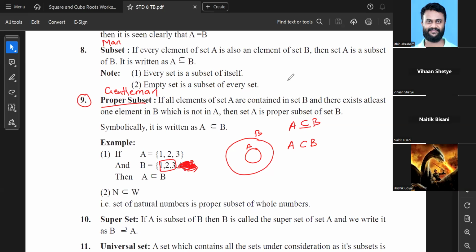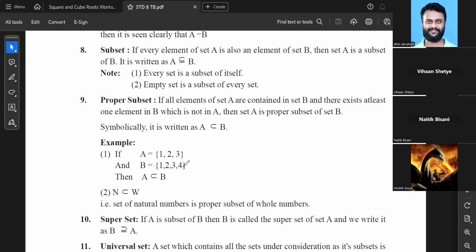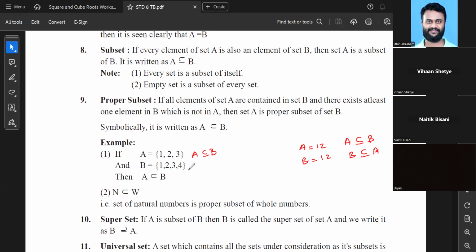Beta, you can have 1 2 3 and 1 2 3. See, I'll give you two examples. One example is this, and another example is A is 1 2 and B is also 1 2. Okay, मैं बाकी ब्रेस ब्रैकेट कुछ नहीं लिख रहा हूँ, जस्ट तुम्हारे अंडरस्टैंडिंग के लिए बता रहा हूँ. So in this case, A is subset of B and B is subset of A because both are having same elements. Now in this case, since B is consisting of A, I can say A is subset of B. Do you understand this much? Yes, sir.